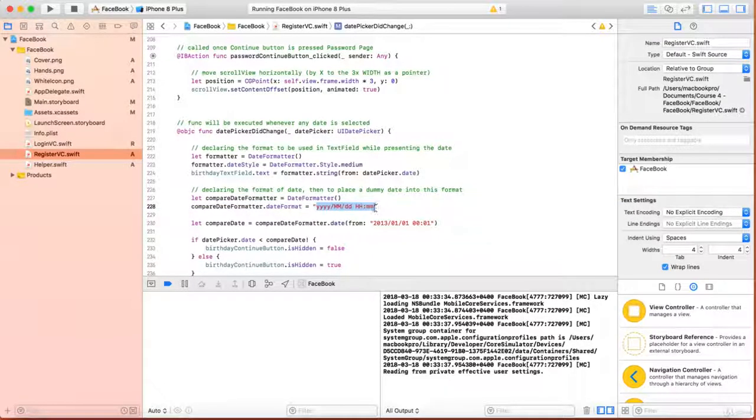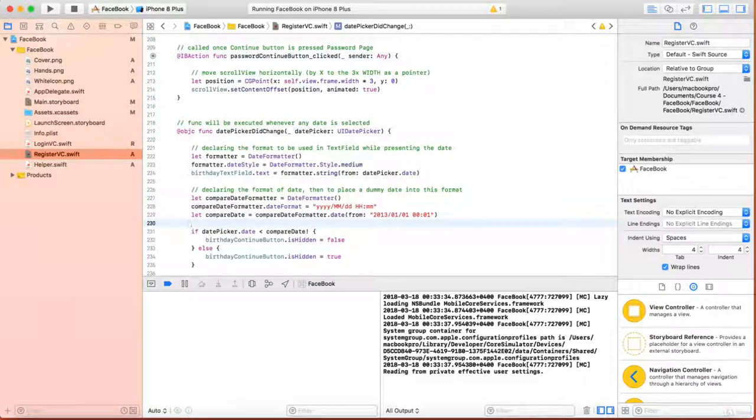We told Xcode, this is the format, remember this format, and as per this format I will give you one date. So Xcode remembered this format when we typed this line. And for this format, we're giving this dummy date. So it will assign 2013 as the year, the month will be 01, the date will be 01, and the hour will be midnight, 01. Okay, so this is what we have done.